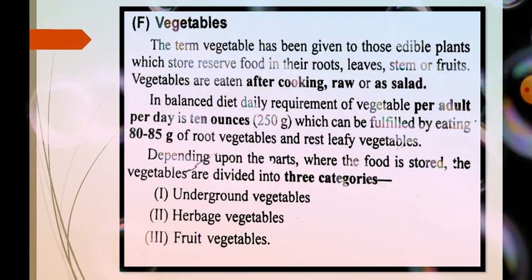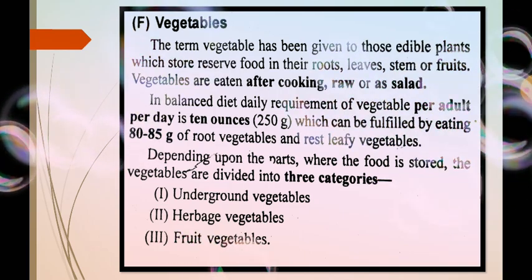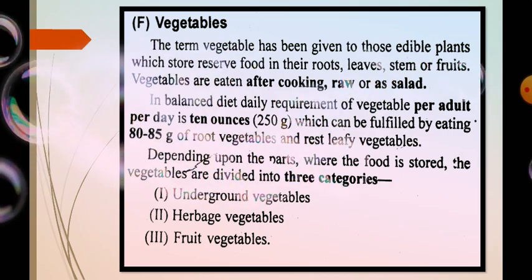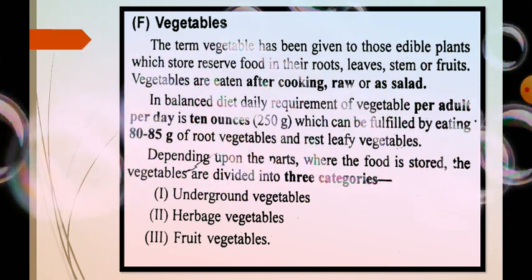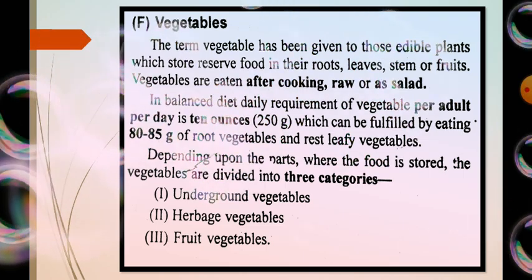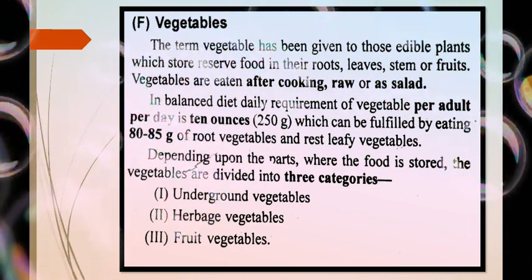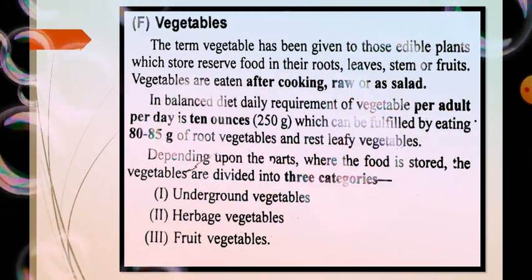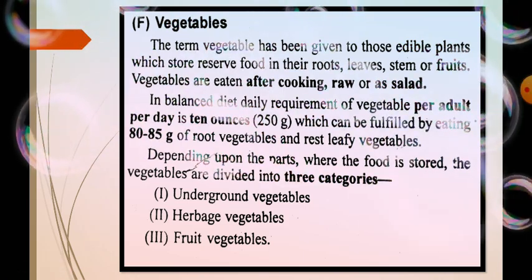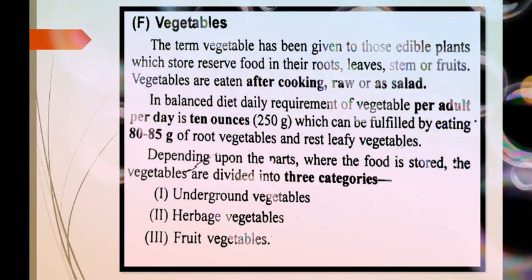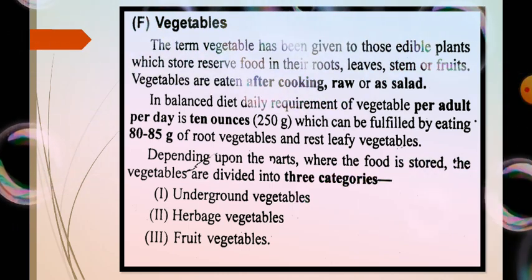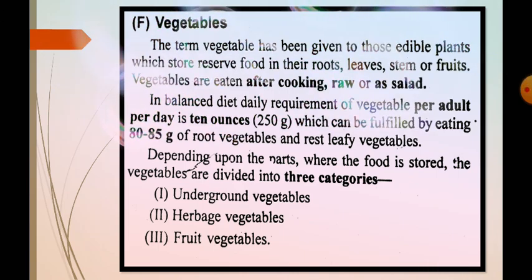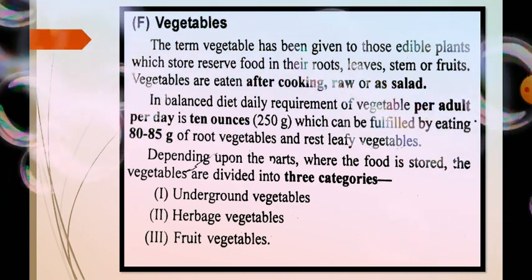So the term vegetables has been given to those edible plants which store the reserve food in their roots, leaves, and stem or the fruits. So whatever we use in our daily life, it may be roots, it may be leaves or the stem or the fruits. Vegetables are eaten after cooking, raw or as a salad. So in daily life we take vegetables in the form of salad, they may be taken raw, and they are also used after cooking.